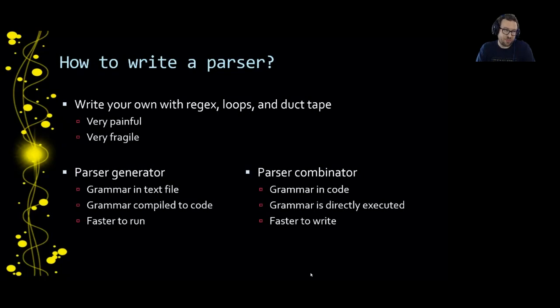And you pretty much have three main tracks for writing your own parser. First, you could write one from scratch using loops and regexes. I've done this before. It's very painful, and I do not wish it on anyone. So do as I say and not as I do, and all that. Though I guess I use Parsita now, so do as I do now and not as I used to do, I guess. A more proper way to do it is with a parser generator. With a parser generator, you have a separate file where you write the grammar in some domain-specific language, and then you run the parser generator program on the grammar file, and that generates Python code that you can use as a parser. It's a pretty common method.